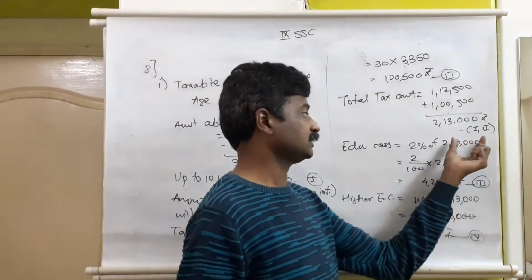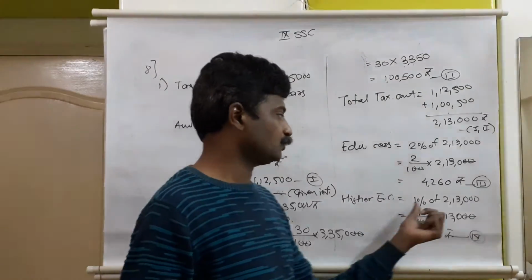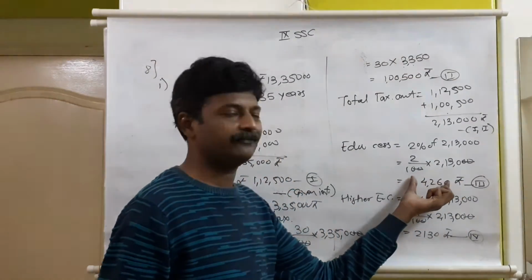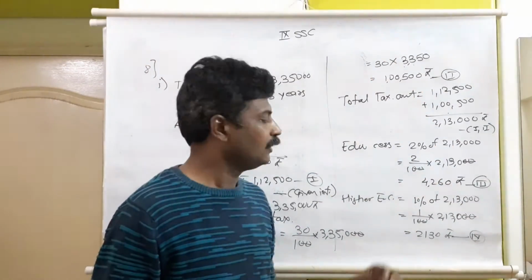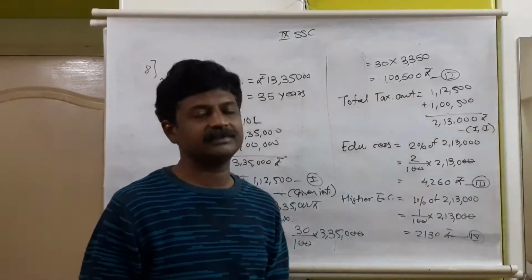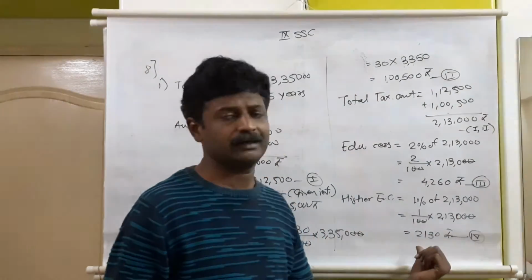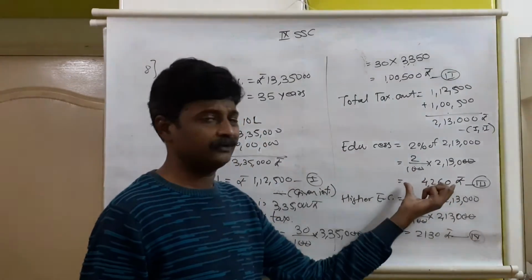So total of this is 2,13,000. 2% of 2,13,000 comes to 4,260, and 1% of 2,13,000 comes to half of this. Either you can directly consider half of this amount, because this is 2% and half of that is 1%, or we can directly calculate 1% of the total amount. So it comes to 2130. You can cross-check this calculation also. This will be double of this amount, or this amount will be half of that amount.